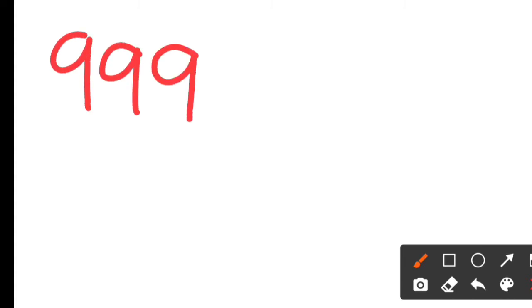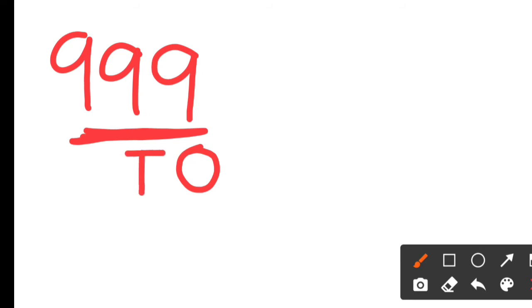999, there are 3 digits. Okay? So, this 9 is at 1's place, this 9 is at 10's place, and this 9 is at 100's place. Okay? So, students, as of now, how do we write it?